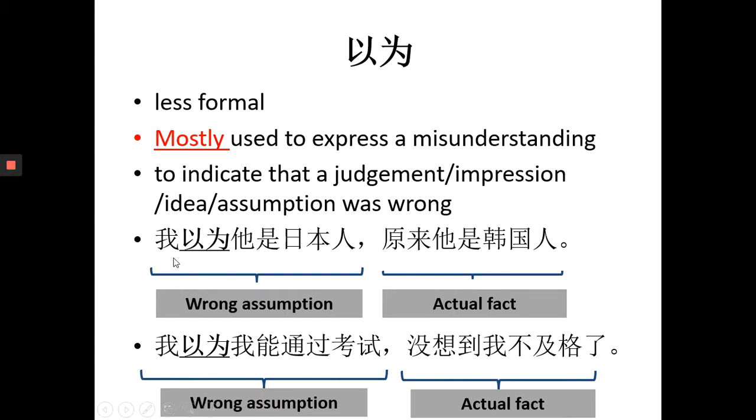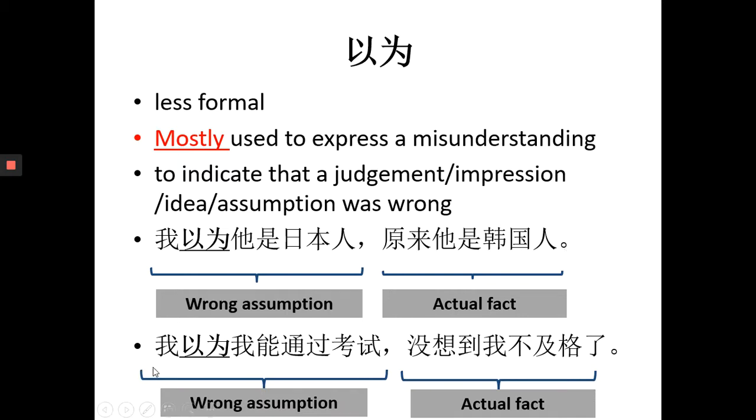Number 1, 我以为他是日本人，原来他是韩国人。我以为他是日本人，原来他是韩国人。So this sentence means I assumed that he was Japanese, but in actual fact, he is actually Korean. Okay, 原来他是韩国人。So in this case, I will use 以为 instead of 认为 because my assumption that he was Japanese was wrong. Let's look at example sentence 2.